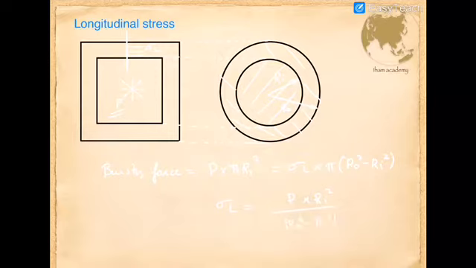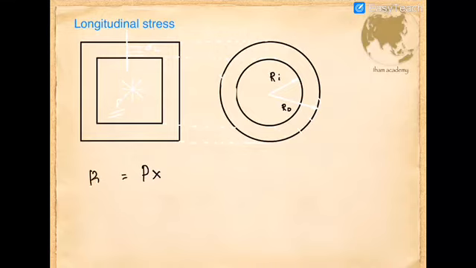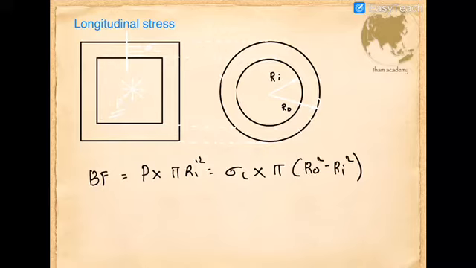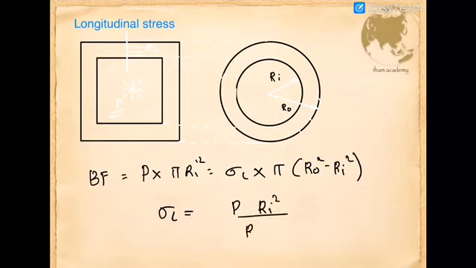I am writing in black ink because there's a problem with the contrast. So bursting force is P into the cross-sectional area, pi Ri square. For equilibrium we equate it with sigma L into pi (R0 square minus Ri square). So the expression for longitudinal stress becomes P Ri square divided by R0 square minus Ri square.